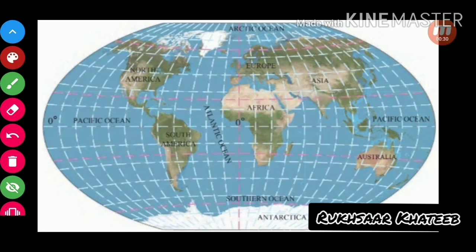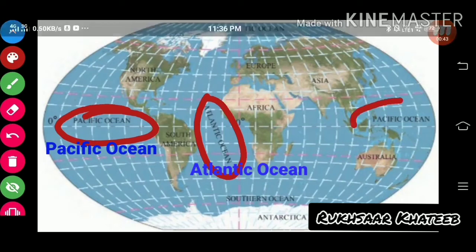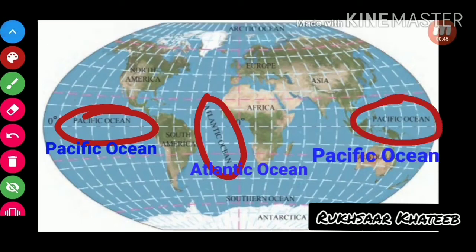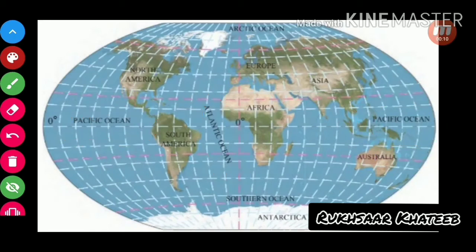Yes. Now let's move on to oceans. You can see our earth is filled with water mostly. So we will see which are the oceans. Like this is the Pacific Ocean. Then we can see the Atlantic Ocean, and again on the extreme side we can see the Pacific Ocean. So only the Pacific Ocean and the Atlantic Ocean are the oceans through which our equator passes.